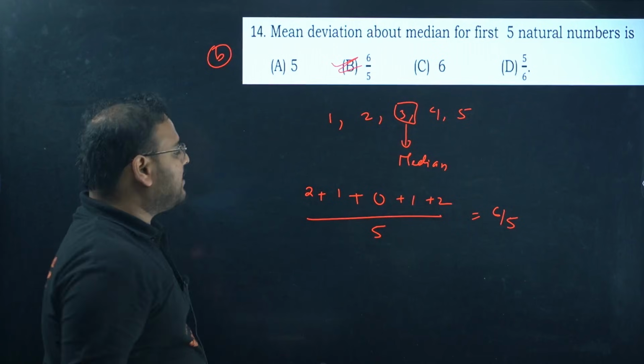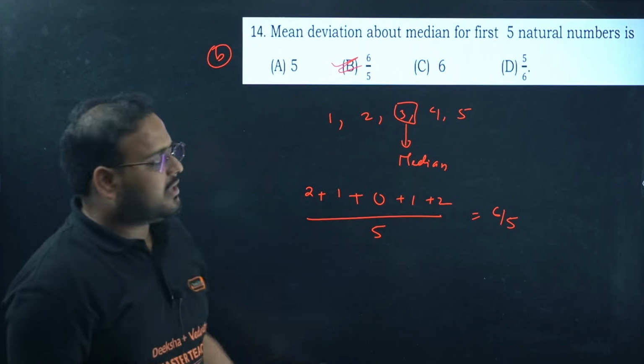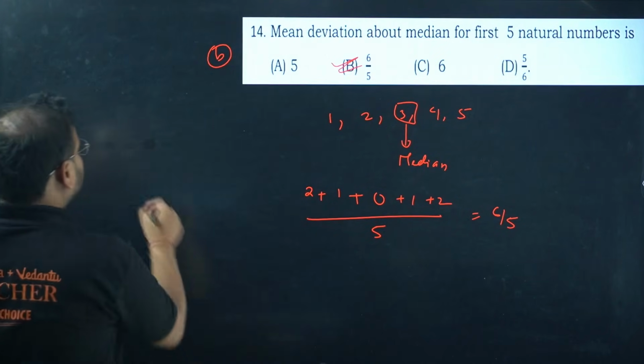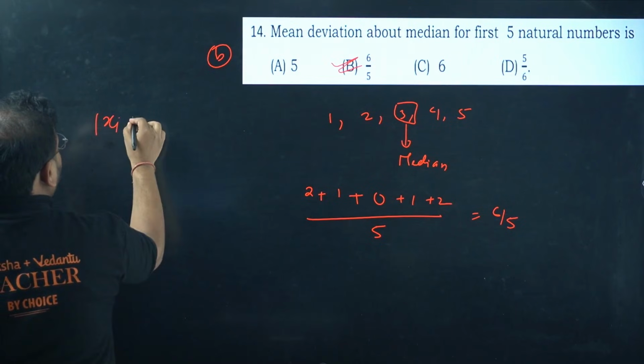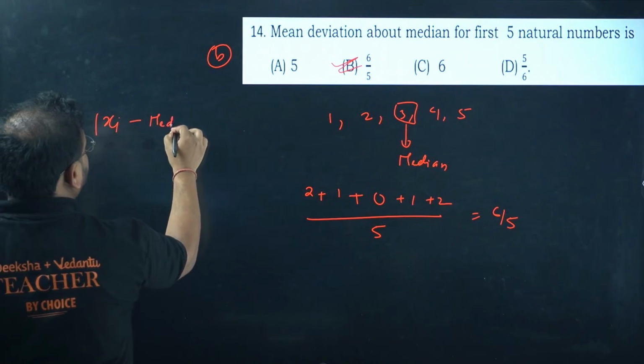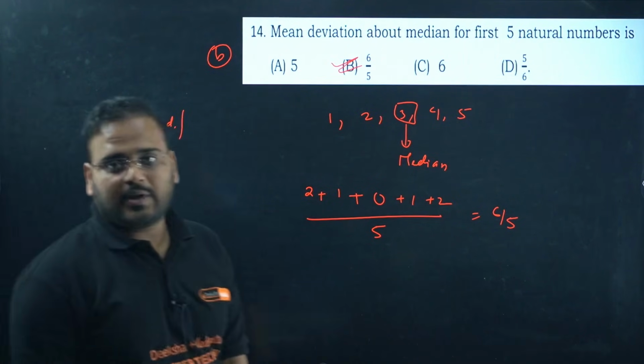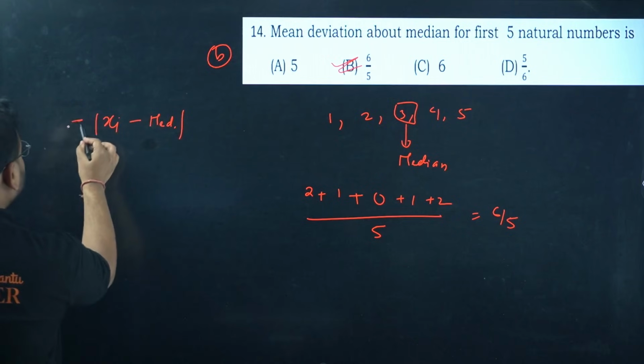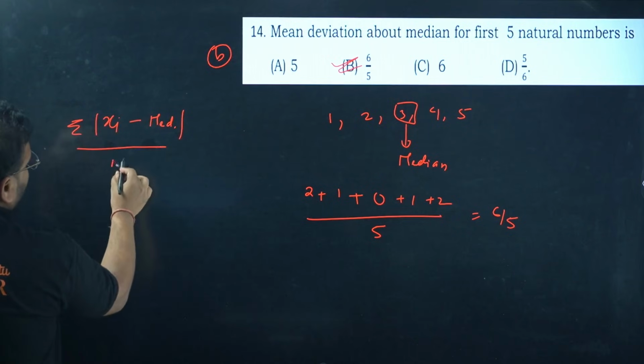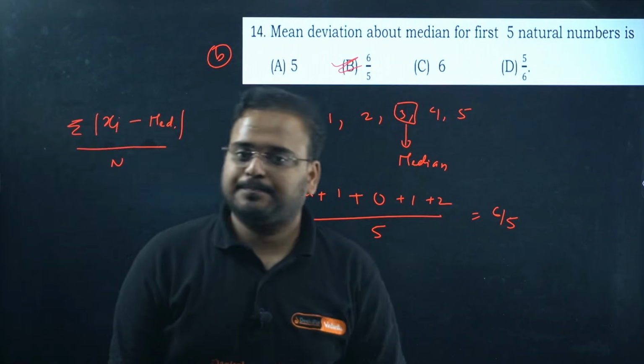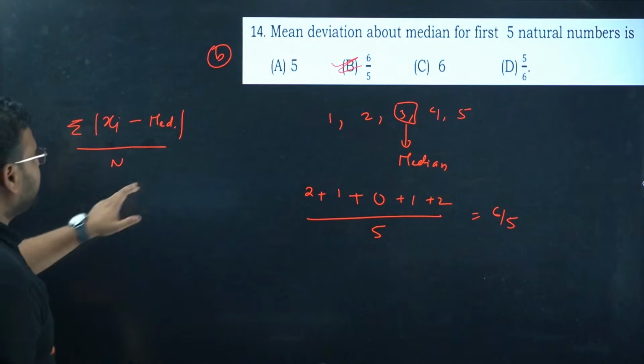Anyone who's thinking, sir, minus 2, minus 1, don't do that, okay? When you're talking about deviation, you always have this thing, xi minus median in the modulus. Summation of all these values divided by, of course, the number of quantities, so n. This is your mean deviation about the median.